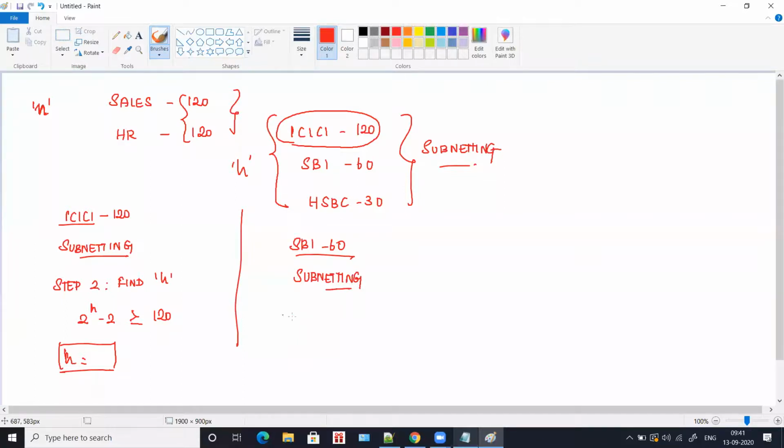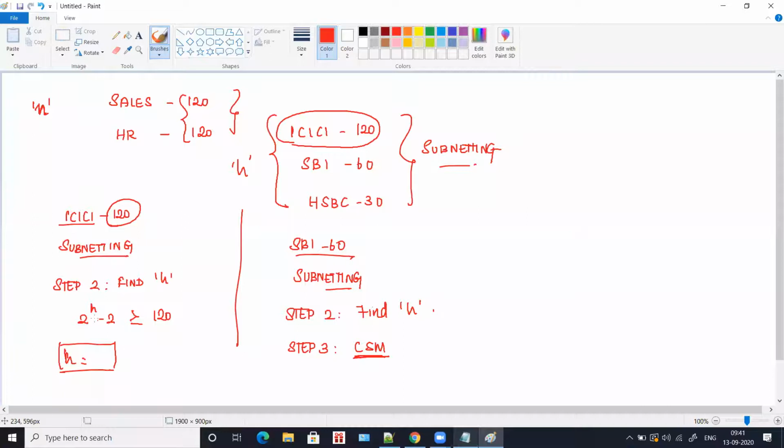Okay. And in the same way, in step 2 you will find H. And in step 3, you will find the custom subnet mask. But for this custom subnet mask, you will not take the default subnet mask. Listen carefully. You will not take the default subnet mask, but you will take the custom subnet mask which you found out for ICICI.